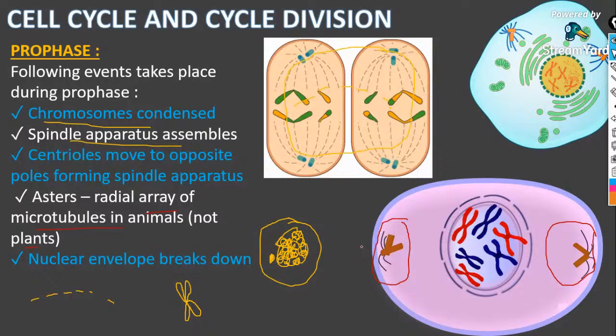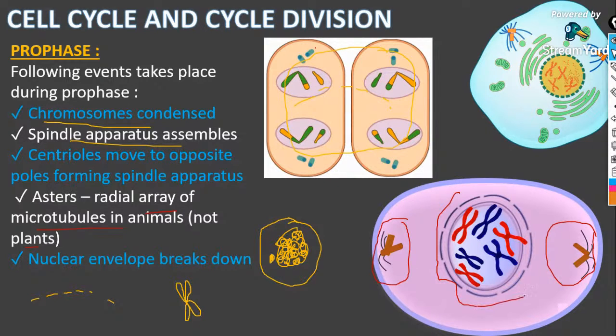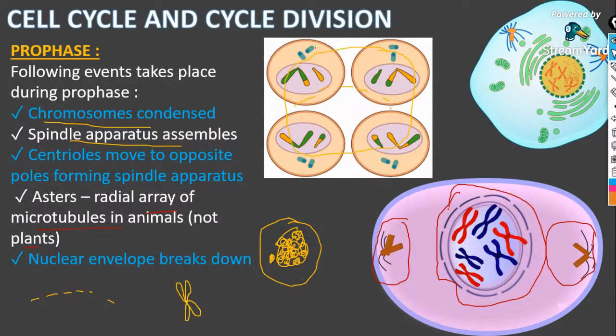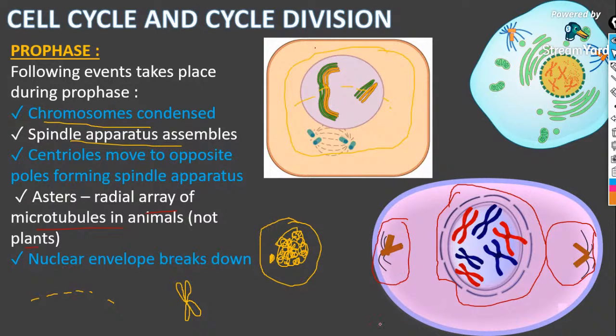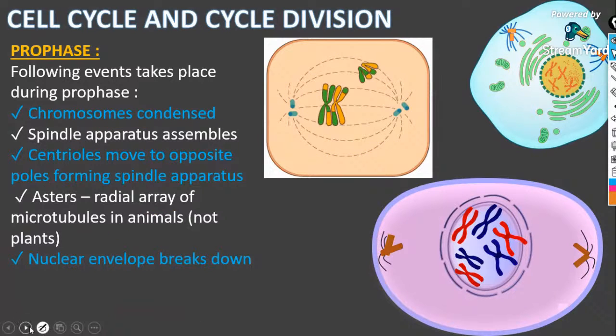And the nuclear membrane breaks up. Look here, the nuclear membrane breaks up. Nuclear envelope breakdown. Those are the events occurring in prophase of mitosis.